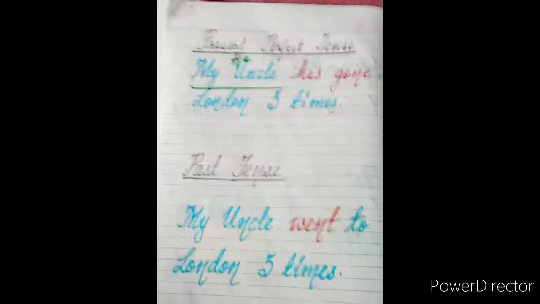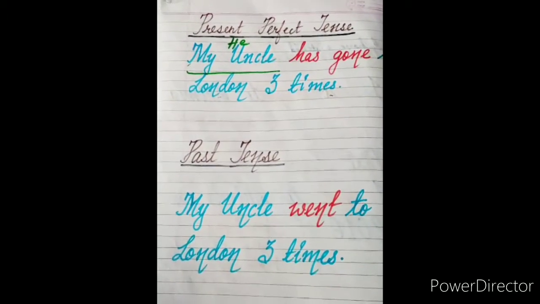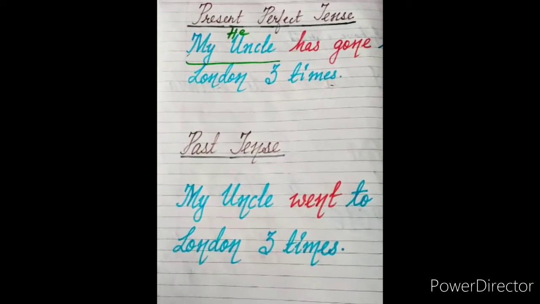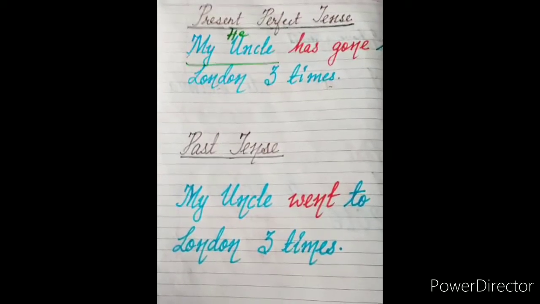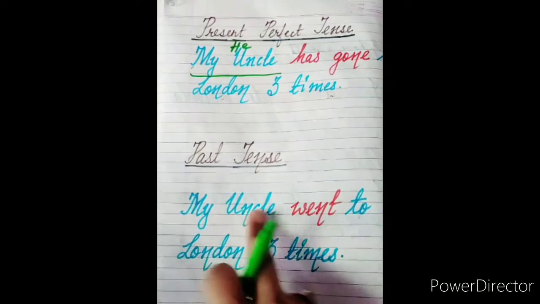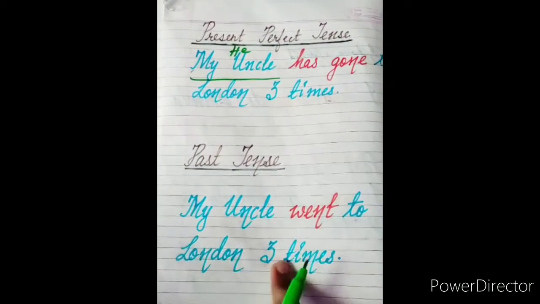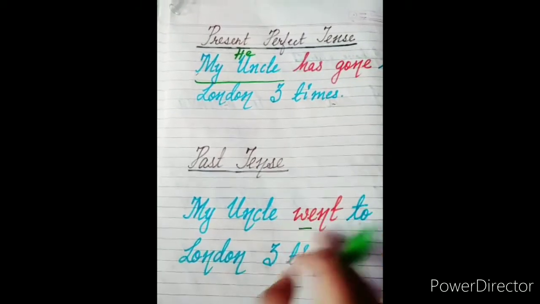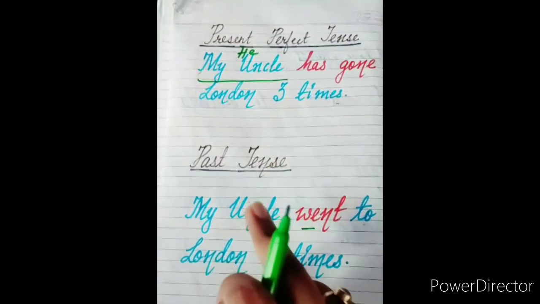Now suppose I lost my uncle and he is no more. So I want to tell you people about him and about the places which he had visited. So in that case, I would be using my uncle went to London 3 times. So why do I use went? Because I'm talking about the past experiences of my uncle.